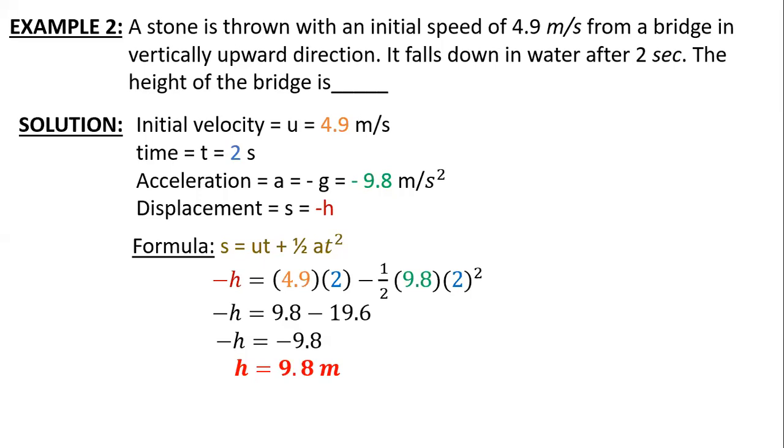Then I applied the second formula, V square equals U square plus 2as, in which V value is 2.9, U value is 4.9, and a is minus 10. When I substituted it, I got the value of s as 7.8, not 7.8, 9.8.